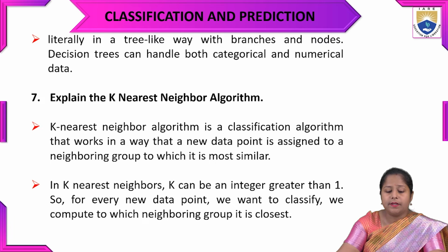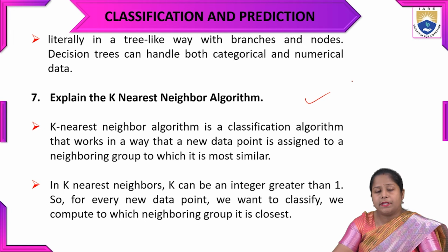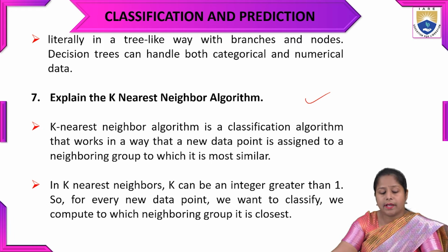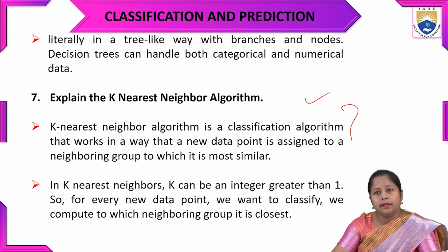Next question: explain the k nearest neighbor algorithm. Basically, k nearest neighbor is related to classification only. It is a classification algorithm that works by assigning a new data point to a neighbor. There will be a combination of data points, class levels.